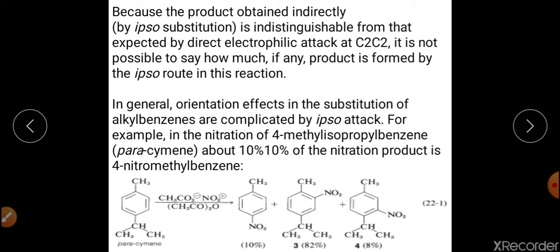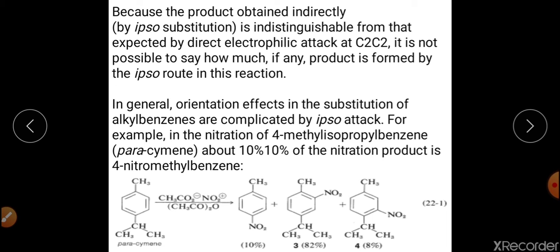Now what is happening here? Only 10% product is being synthesized as ipso substitution. The reason is that this particular isopropyl group was attached to the benzene ring, and it can be eliminated easily in the form of propene, right?